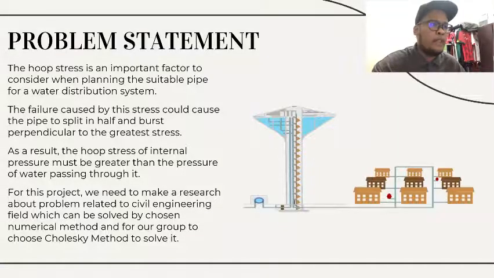Problem statement. The Hooke stress is an important factor to consider when planning the suitable pipe for a water distribution system. The failure caused by this stress could cause the pipe to split in half and burst perpendicular to the greater stress. As a result, the Hooke stress of internal pressure must be greater than the pressure of water passing through it. For this project, we need to research a problem related to the civil engineering field, which can be solved by choosing a numerical method, and our group chose the Cholesky method to solve it.